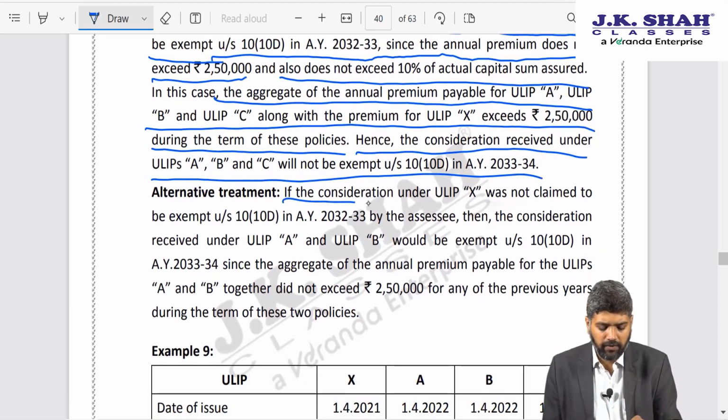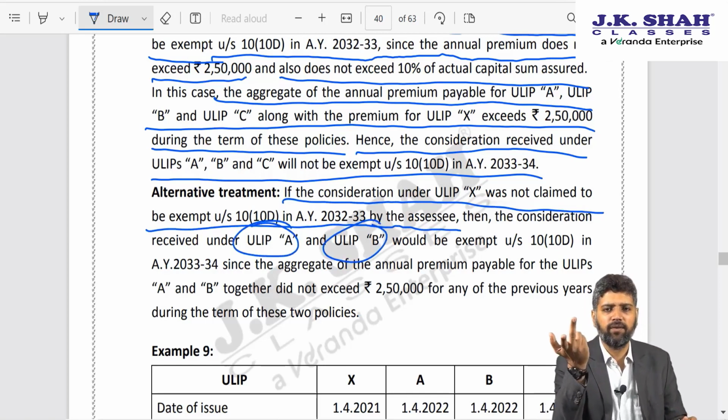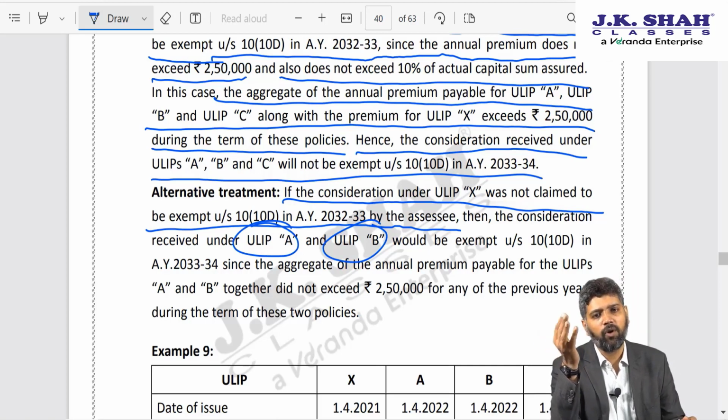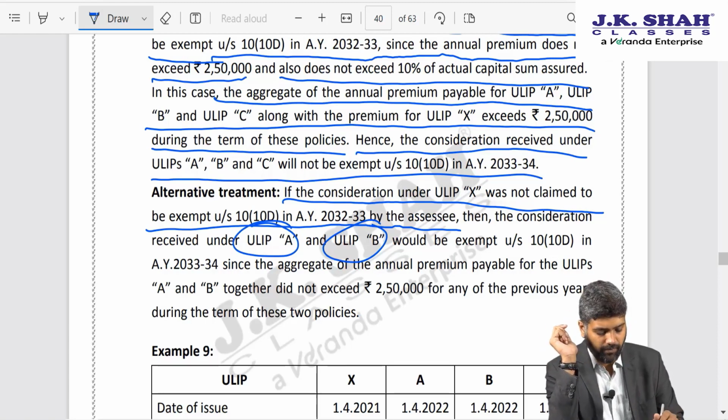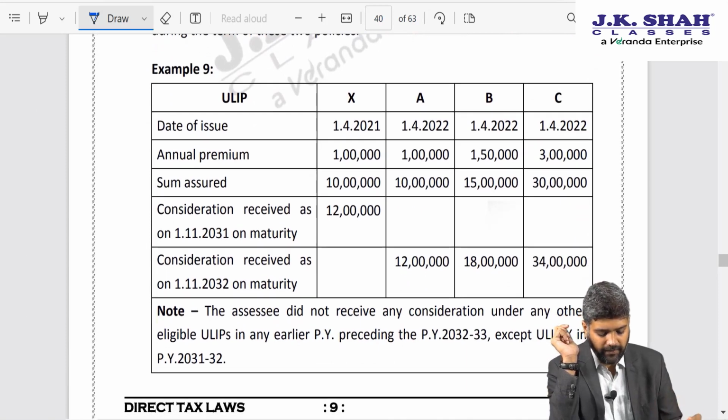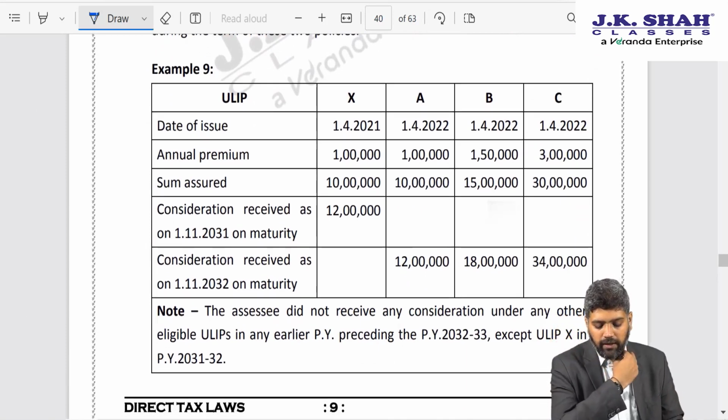Alternate treatment: if consideration under ULIP X was not claimed to be exempt by the assessee, then A plus B put together will be exempt. As I told you, both are tax neutral. X also you can claim or A plus B also you can claim. I would prefer to claim X as exempt because that gain arises earlier. Fair enough. Next one. Over here again all policies are issued after 1st February 2021.